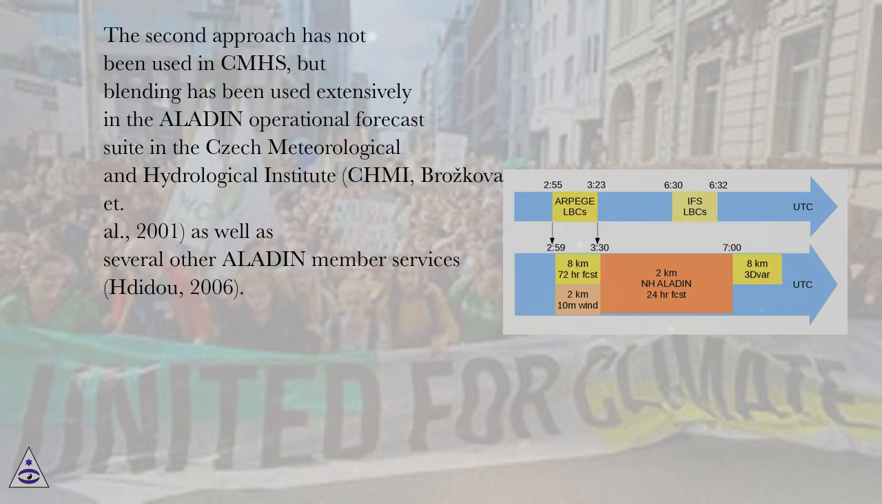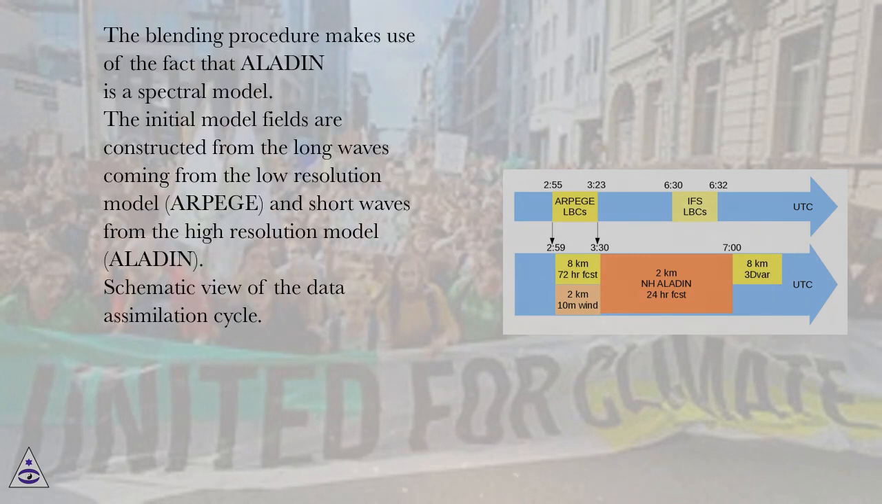The second approach has not been used in CMHS, but blending has been used extensively in the ALADIN operational forecast suite in the Czech Meteorological and Hydrological Institute, CHMI, Brozková et al., 2001, as well as several other ALADIN member services, Derková, 2006. The blending procedure makes use of the fact that ALADIN is a spectral model. The initial model fields are constructed from the long waves coming from the low-resolution model, ARPEGE, and short waves from the high-resolution model, ALADIN. Schematic view of the data assimilation cycle.